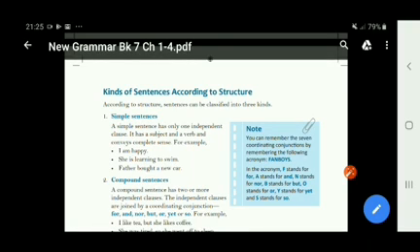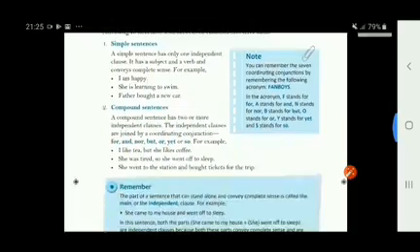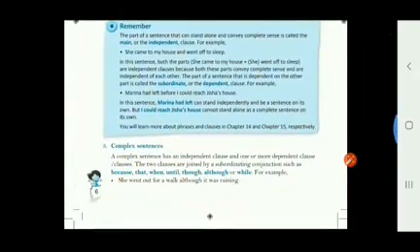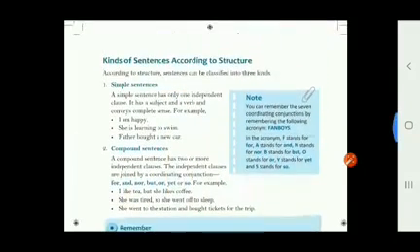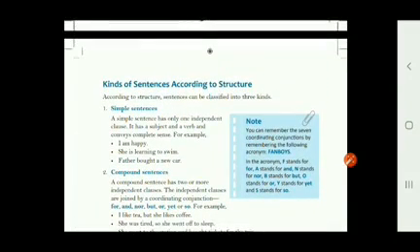Children, in my last video, I explained to you about the kinds of sentences according to function. Now, in today's class, we discuss the kinds of sentences according to structure. According to structure, sentences can be classified into three kinds: simple sentences, compound sentences, and complex sentences. Now we discuss each one of them in detail. First, we talk about the simple sentences.